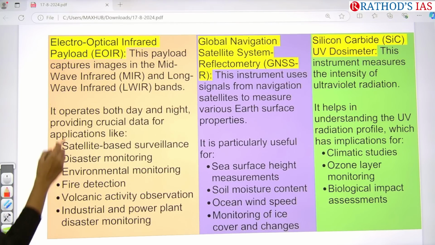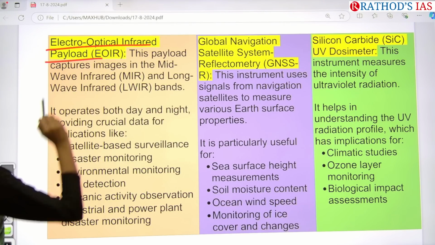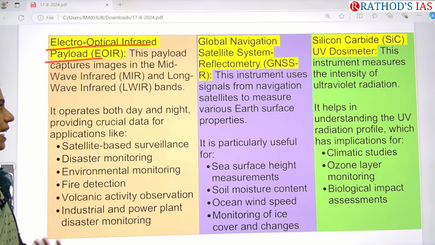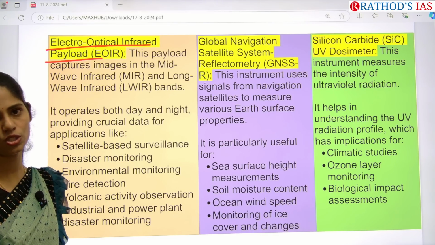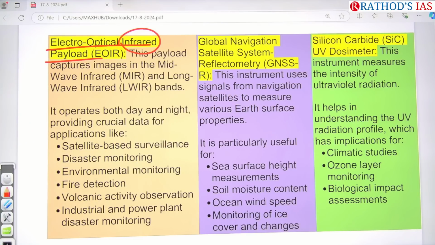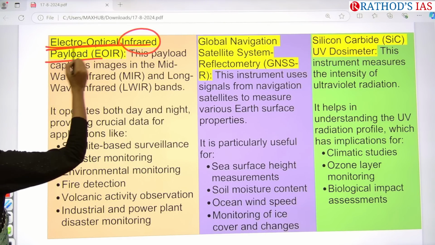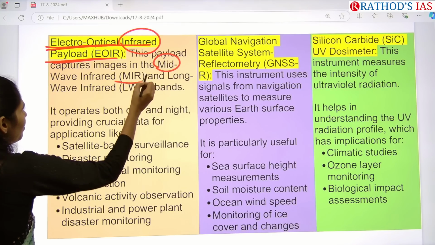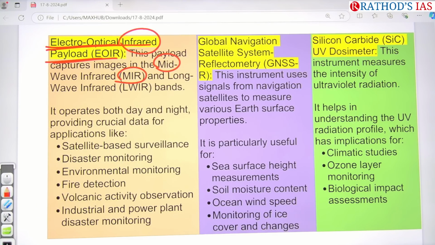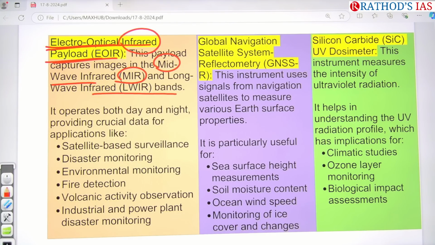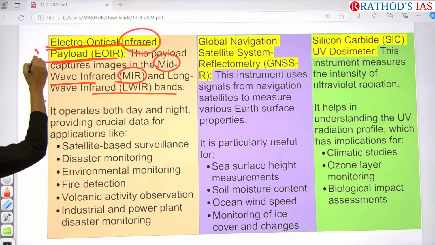The first one is the electro-optical infrared payload. Next one is GNSS-R, that is Global Navigation Satellite System Reflectometry. And this one is the silicon carbide UV dosimeter. So here we have infrared and we also have UV. This EIR will be capturing images in MIR, that is mid-wave infrared, and it is also focusing on long-wave infrared. So infrared is covered by this first payload.